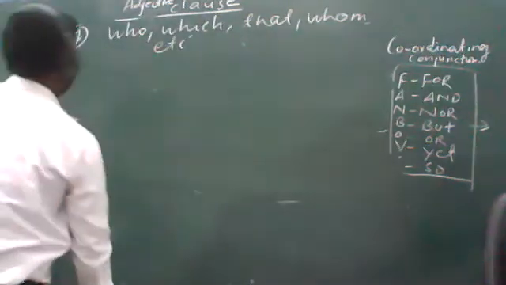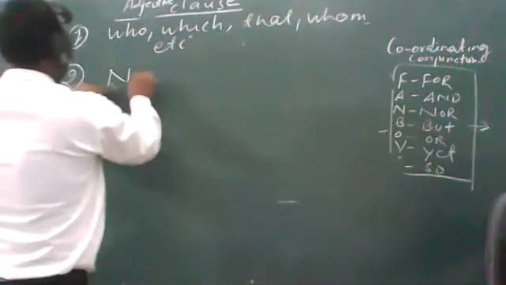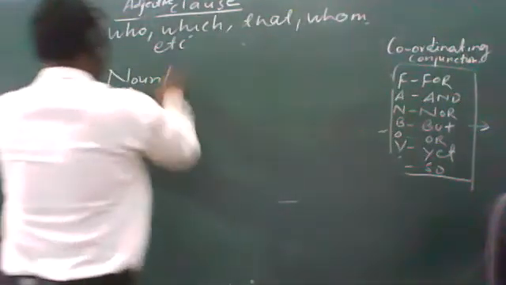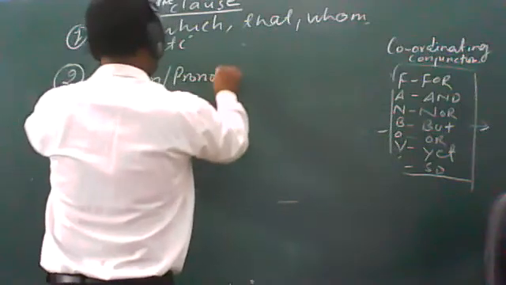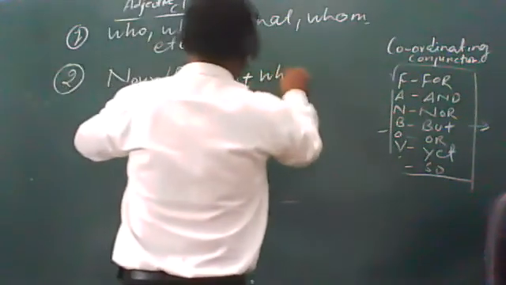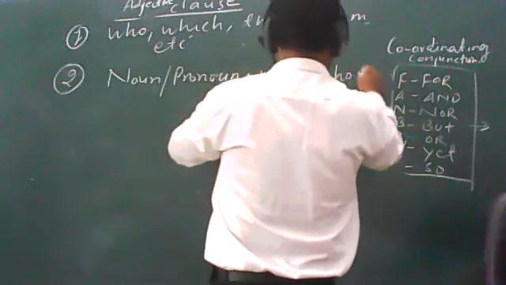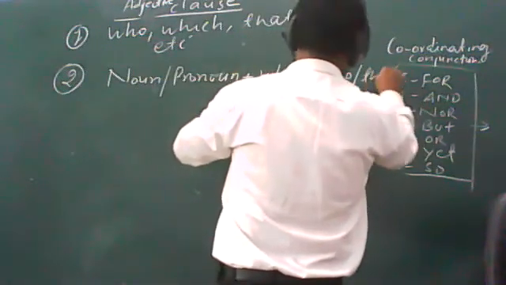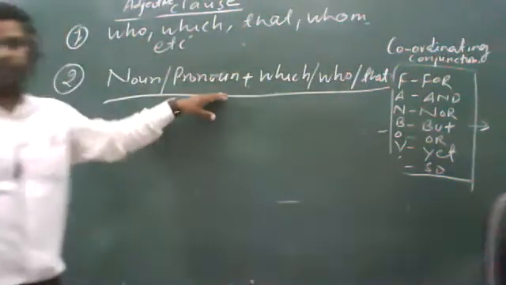Yes, the second point is different here. Second point is that you can keep this structure in mind, students.